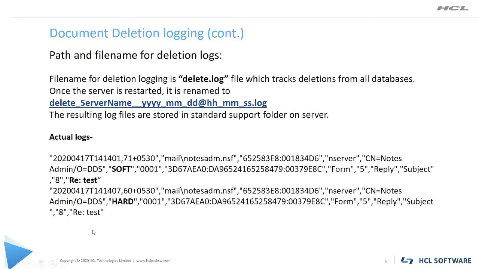So in your server, you can find all such files, and server is not going to automatically recycle or delete them. You can also take a backup of these deletion logs if you want, and you can put it in your backup folder, and then you can easily identify from the name like delete_servername_datetime.log. So this name will help you to identify from which server this deletion log file is and the date.